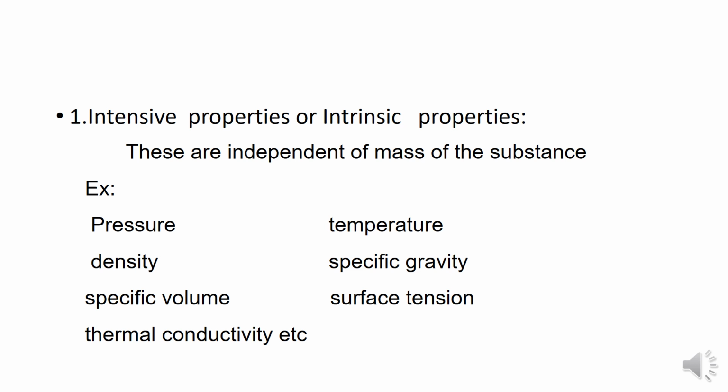To understand it, consider an amount of matter which has a uniform temperature, and divide it into two parts.